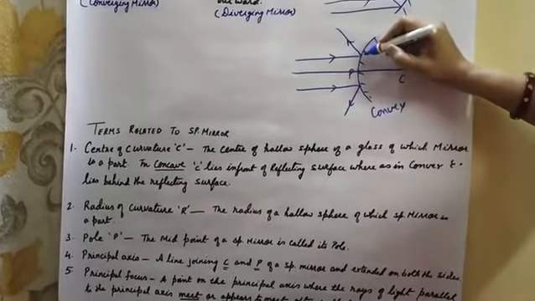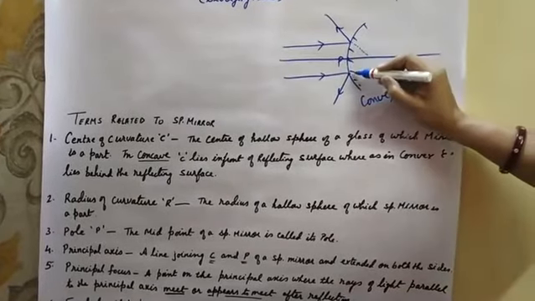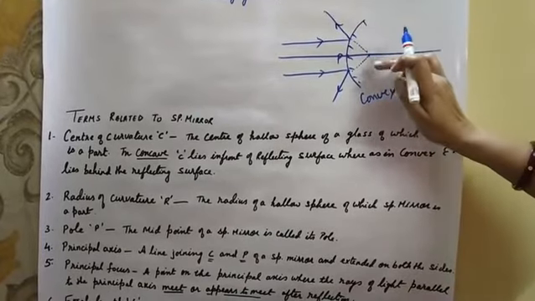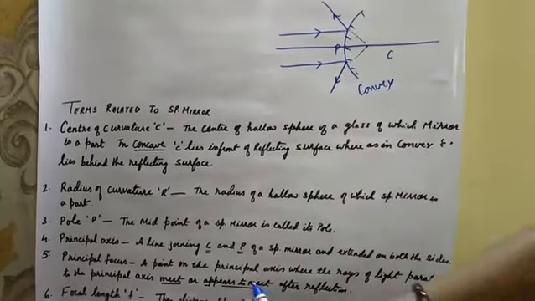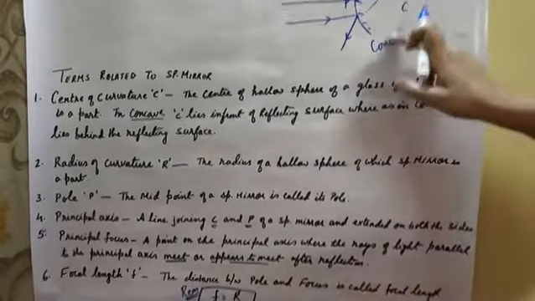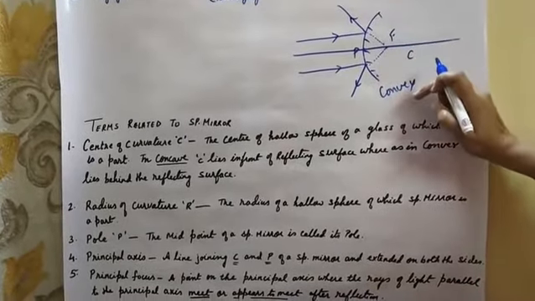When we produce the reflected rays backward by dotted lines, they appear to meet at some point, though they are not actually meeting. That's why it is written or appears to meet after reflection. This is the principal focus of a convex mirror.